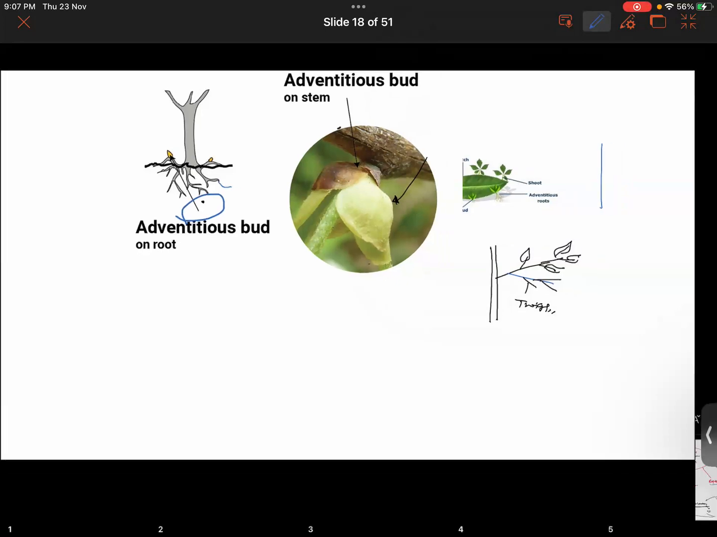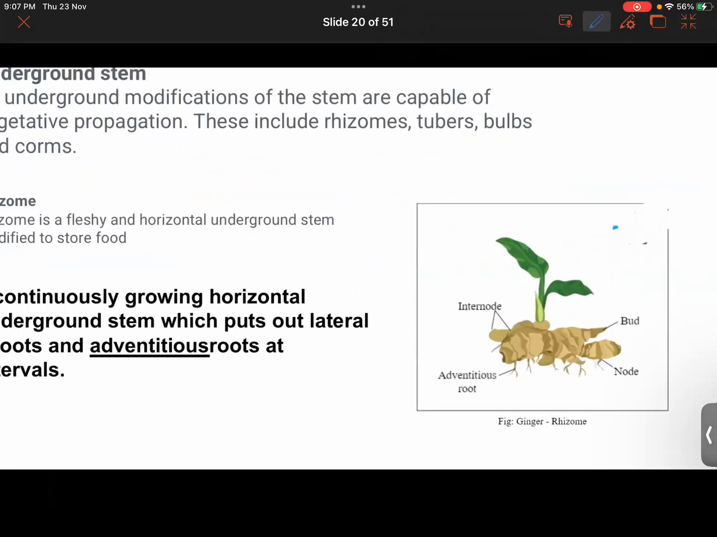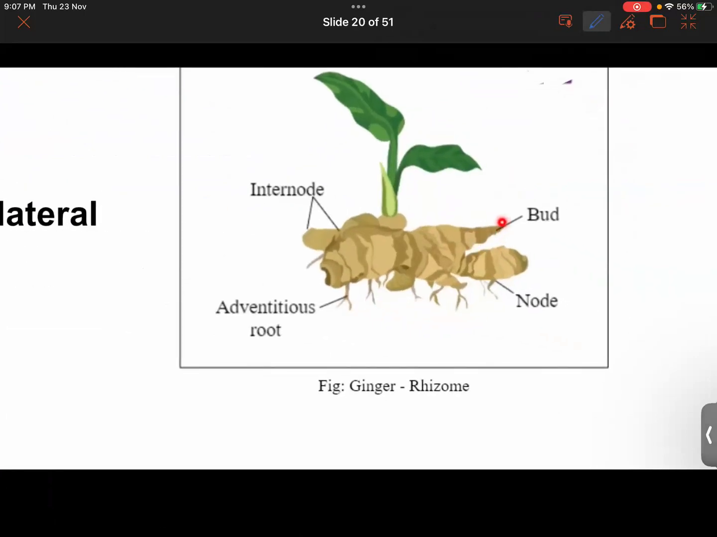This will be more clear if you look at the diagram of this ginger over here. See, there's a bud growing over here. And this bud is actually growing at the tip of this plant, under the ground. So there will be presence of apical meristem tissue here. So that's why we are not calling it an adventitious bud, but simply a bud.